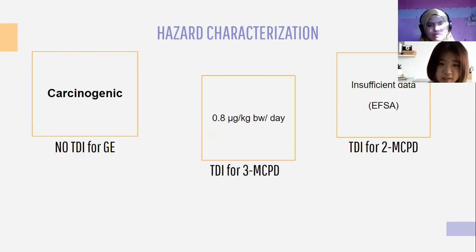For hazard characterization, there's no TDI for GE because it is labeled as carcinogenic, and the TDI for 3-MCPD is 0.8 microgram per kg body weight per day, while there's insufficient data for 2-MCPD TDI, and we could not get any information from EFSA or any trusted sources.